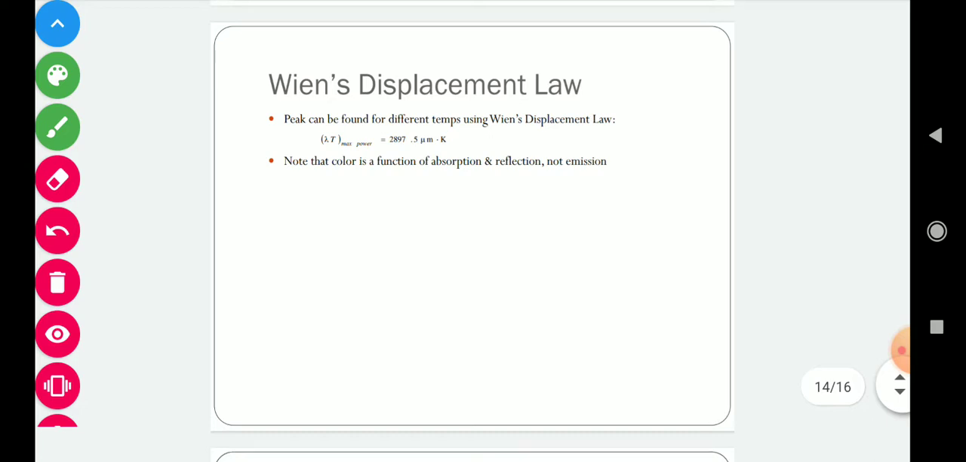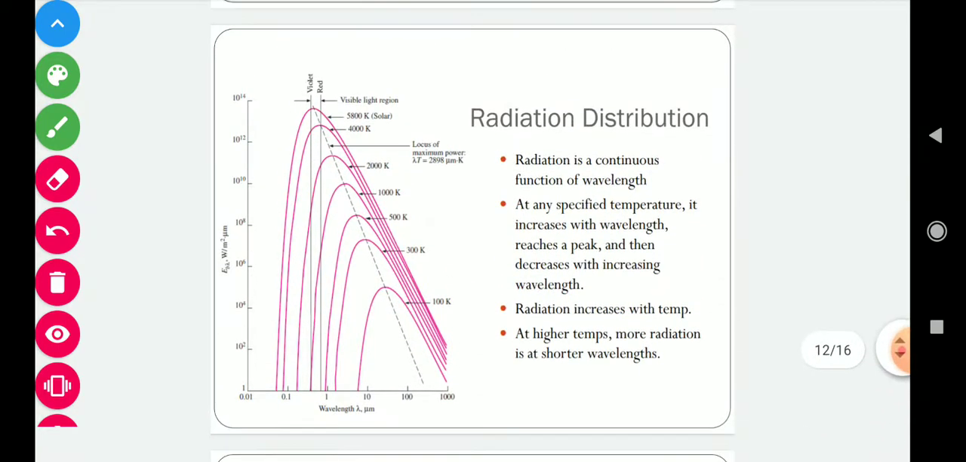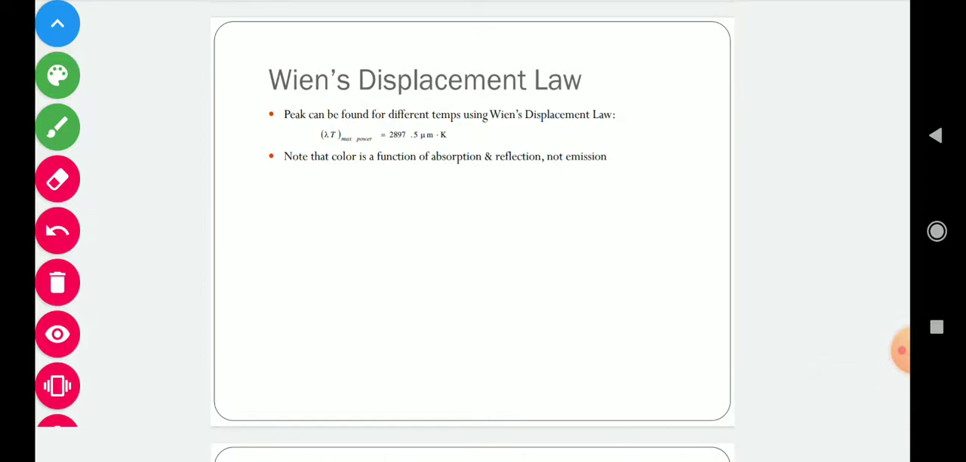Now the next law is Wien's displacement law. In the Stefan-Boltzmann law, you can see we observe this graph. But if we want to calculate the peak of this graph at any temperature, like at 1000 Kelvin, this is the peak, then this peak can be calculated with the help of Wien's displacement law. The peak can be found for different temperatures using Wien's displacement law, that is lambda T will be equal to 2897.5 micrometer Kelvin.